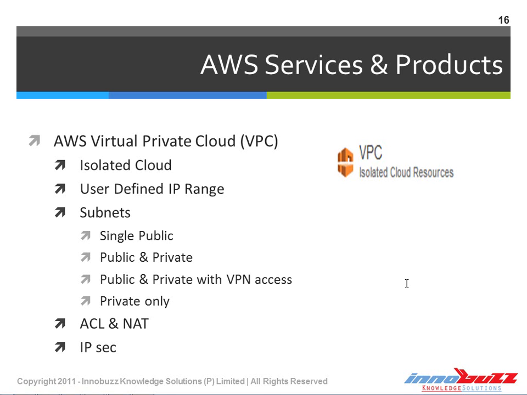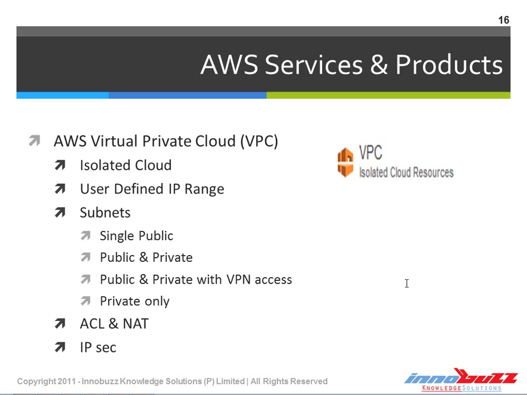We can have a VPC with a single public subnet. We can have one with public and private subnets. We can have public and private subnets with VPN access, and we can have a private-only, VPN and hardware based virtual private cloud from AWS.